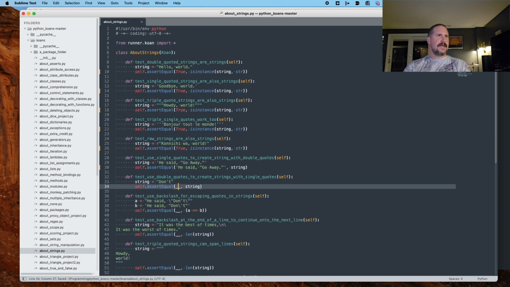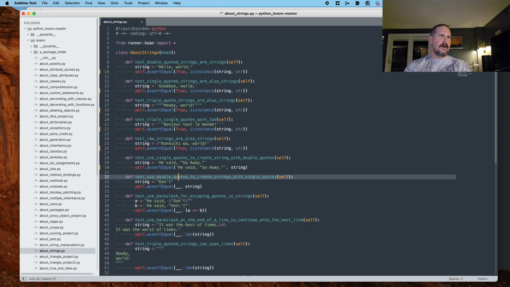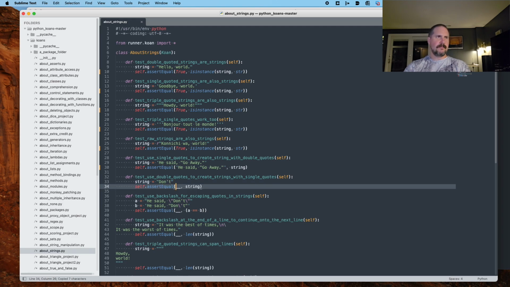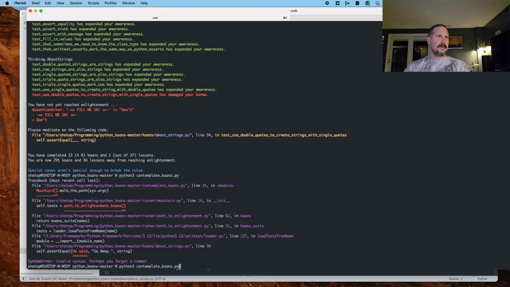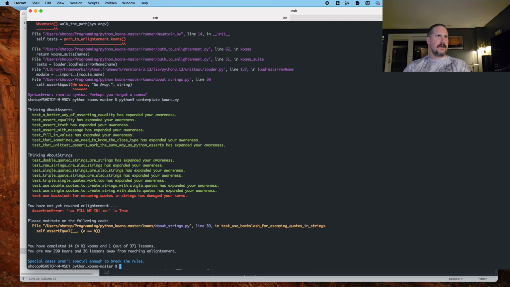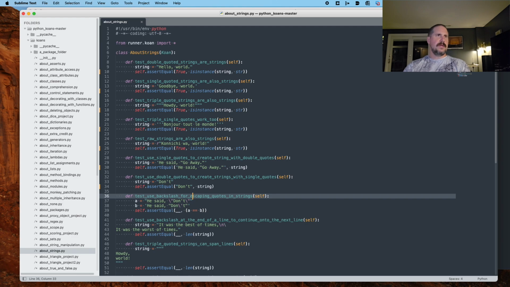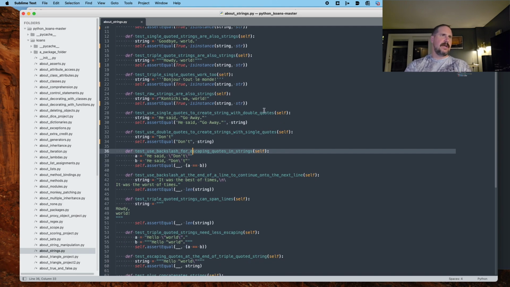Next one. Test use double quotes to create strings with single quotes. All right, so you can use double quotes to enclose strings that have single quotes in them. Again, this is going to be similar. Get rid of that, just drop that in, and I would expect it to pass. Yes. All right, and let's see here. Test use backslash for escaping quotes in strings. So use backslash, within a string.